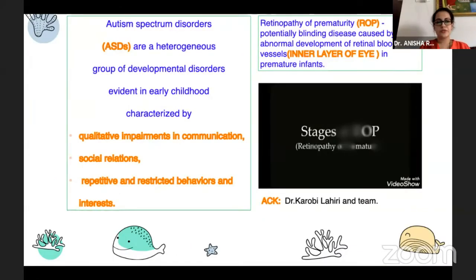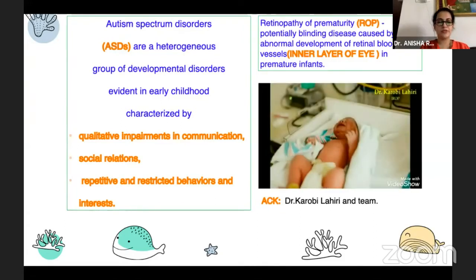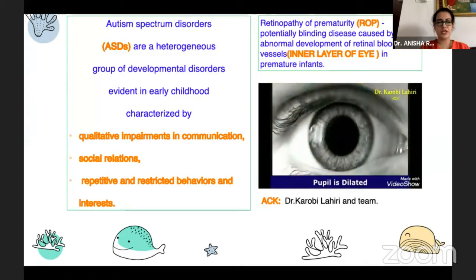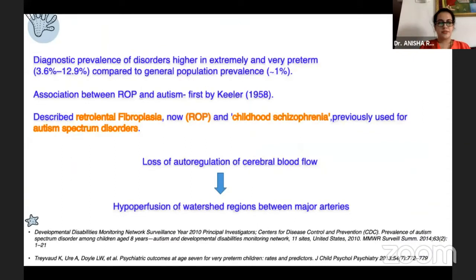Autistic spectrum disorders are a heterogeneous group of developmental disorders characterized by qualitative impairments in communication, social relations, and repetitive and restrictive behaviors and interests. Children with ROP have a higher incidence of association with autistic spectrum disorders, learning disorders, and cerebral palsy. There is a loss of autoregulation of the cerebral circulation, which results in hypoperfusion of the watershed regions between the hemispheres.